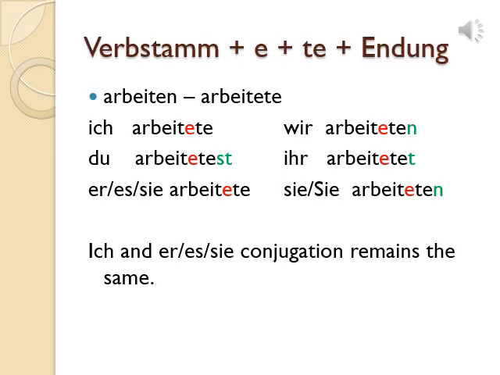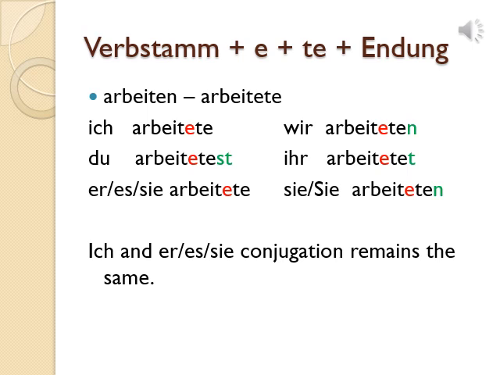Now let's see what is the rule of doing the conjugation of the Präteritum form of such verbs. Verb stem plus e, te plus ending. So let's understand how to do the conjugation. Now arbeiten, it is ending with ten. So we need to add ete to make the Präteritum form. Arbeit is the verb stem and we will add ete. So arbeitete is the Präteritum form of arbeiten. That Präteritum form will remain the same for ich and er/sie/es, similar to the last example. So ich arbeitete, er/sie/es also arbeitete.